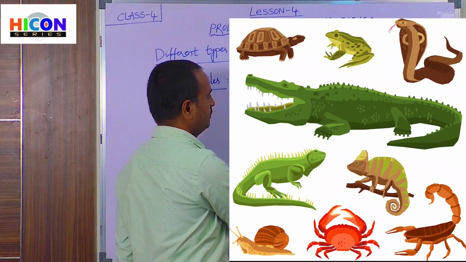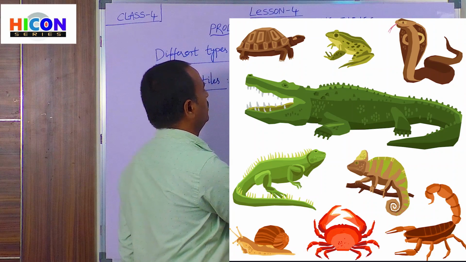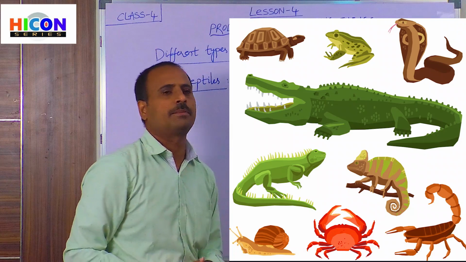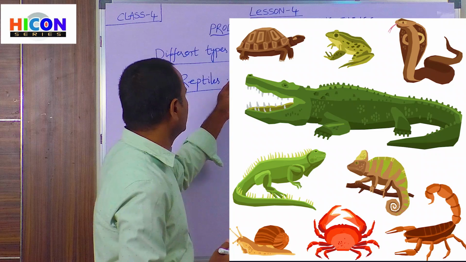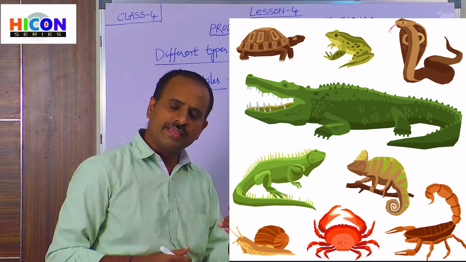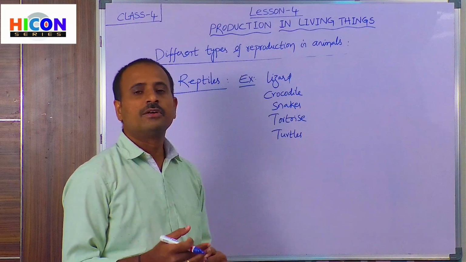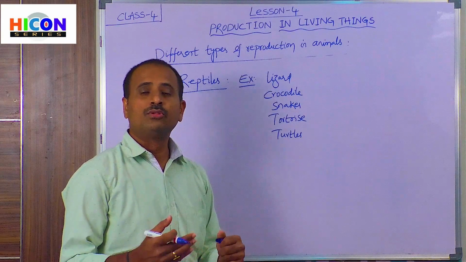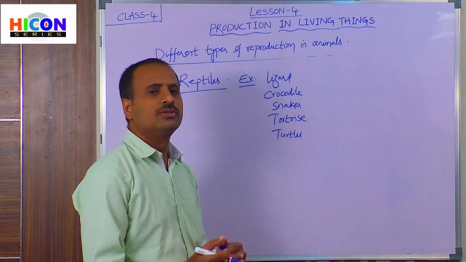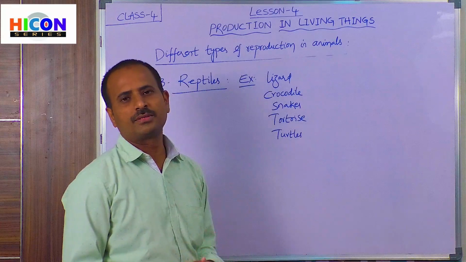These are the examples for the reptiles. All these animals also lay eggs and they will produce their new babies from the eggs. That means those eggs will give out new babies.